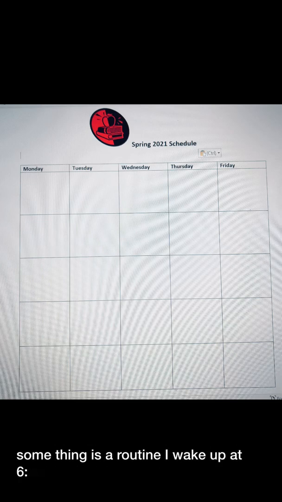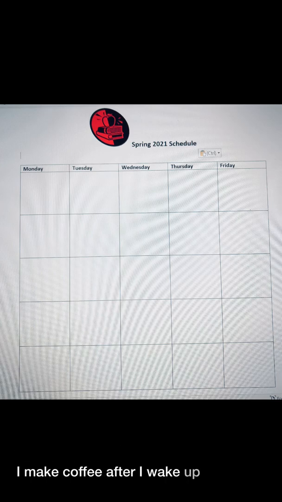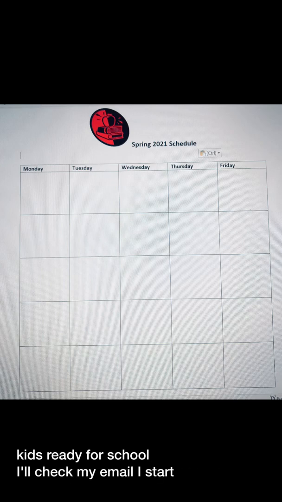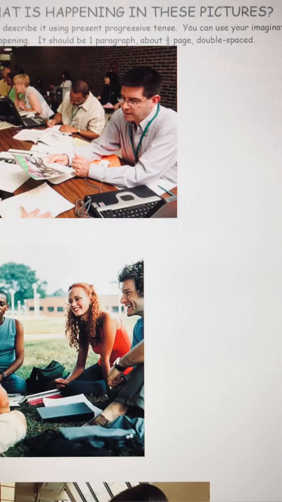I wake up at 6:30 every morning. I make coffee after I wake up. I get my kids ready for school. I check my email. I start working on my classes. These are my routines, things that I do every day, every week, or every month. So, we use the simple present to talk about our habits and routines and facts. We can also use it for description. So we can use it to describe when we're speaking, but also when we're writing.